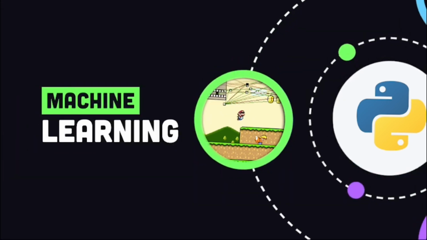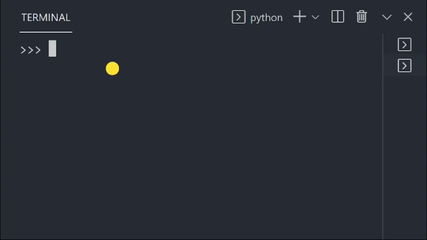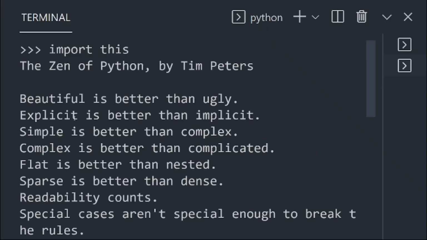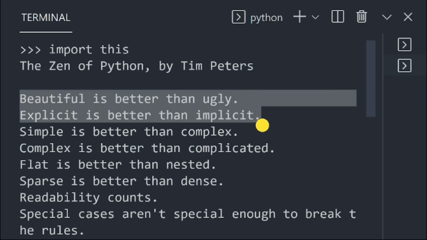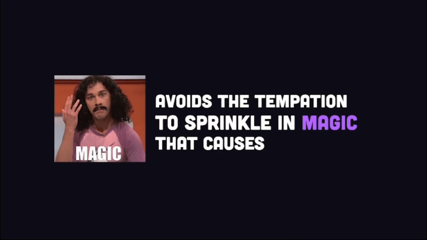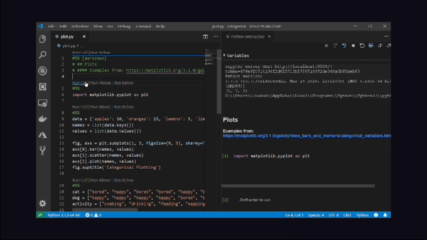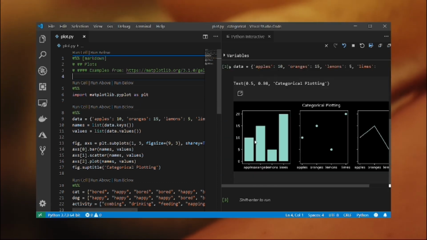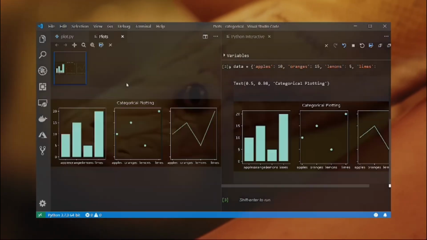Many students choose Python to start learning to code because of its emphasis on readability, as outlined by the Zen of Python. Beautiful is better than ugly, while explicit is better than implicit. Python is very simple, but avoids the temptation to sprinkle in magic that causes ambiguity. Its code is often organized into notebooks where individual cells can be executed and documented in the same place.